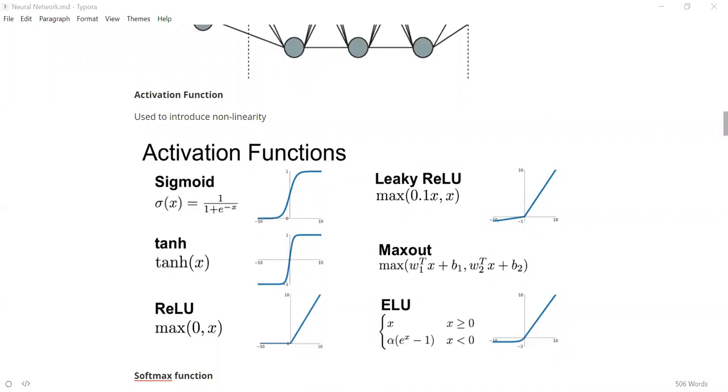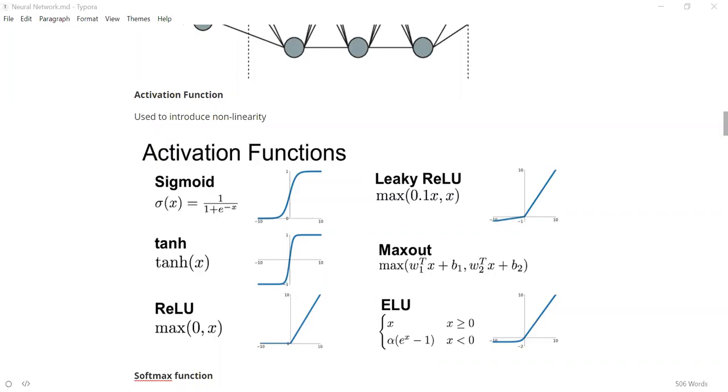So if you are trying to find out the function which maps input to output, since we know that it need not be a linear line and it can be a complex function, we need to add this capability to our neural network. If we don't add this activation function, this kind of capability will not be present and we can only find linear dependencies. So it will only be useful in a particular kind of use case, but it will not be useful in a general use case. So nonlinearity adds more power to the neural network.